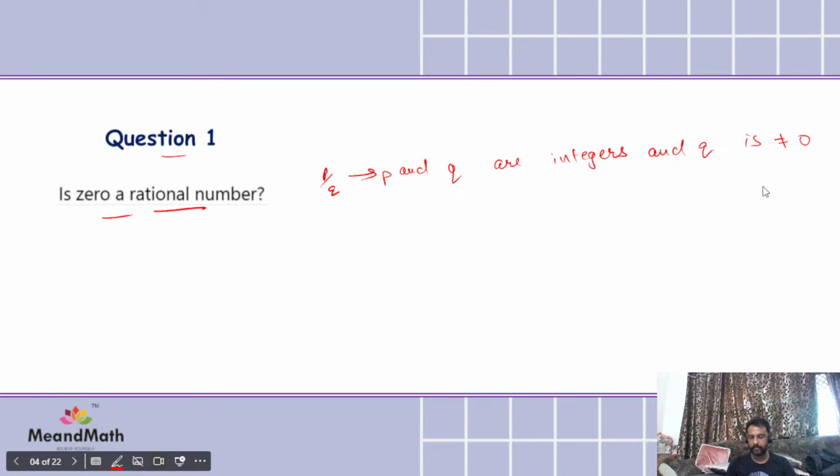If it is 4.7 bar, we can see the bar is only on one digit. So if the bar is only on one digit, then what do we need to check?